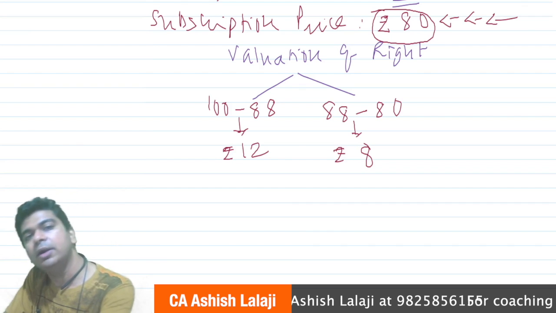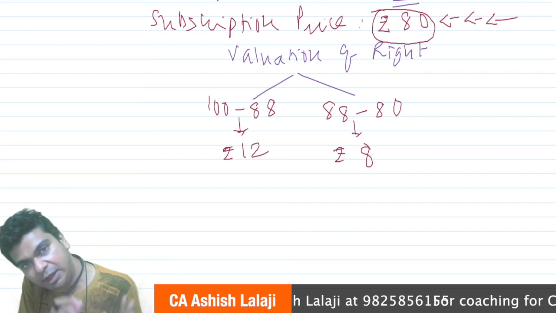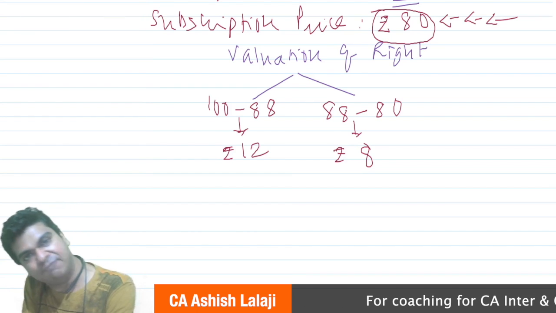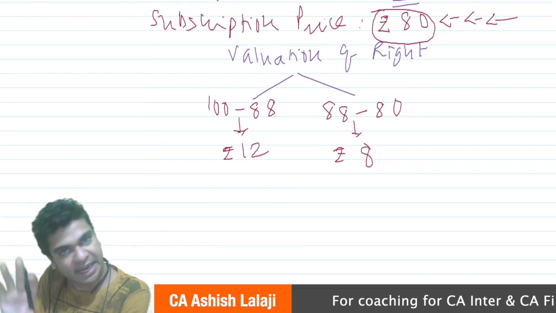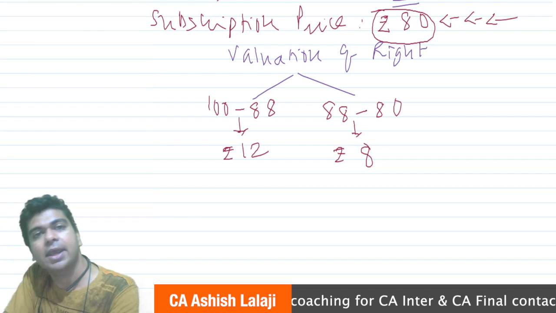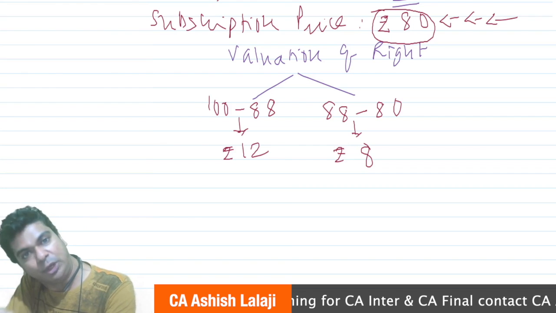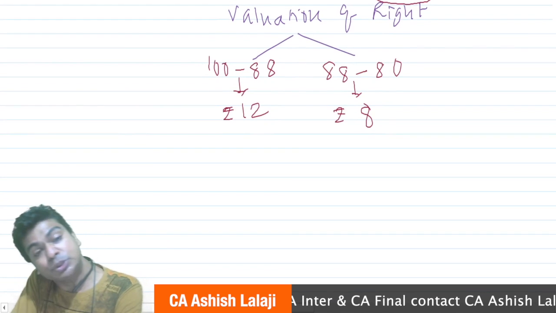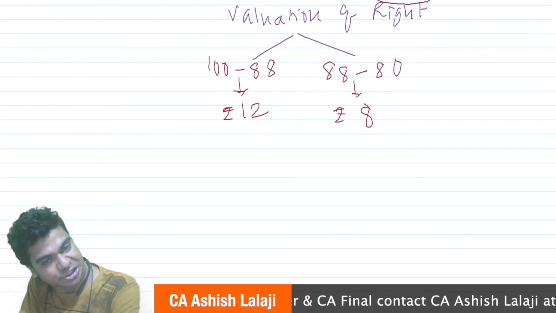By that time, the record date would have gone. So the share is now trading on ex-rights basis. So what I purchase for 80, I can sell for 88. I can make a profit of rupees 8. I can say this profit of 8 is because of sale of right. So I can consider that also as the value of the right. Getting it? So these are the two schools of thought for valuation.